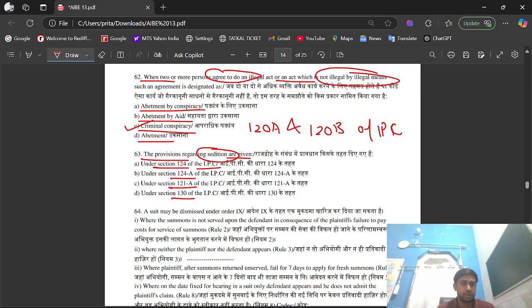Its right option is option A, section 124 of IPC. Section 124 of IPC defines sedition as bringing hatred or disaffection against the government through word, sign, or visual representation.